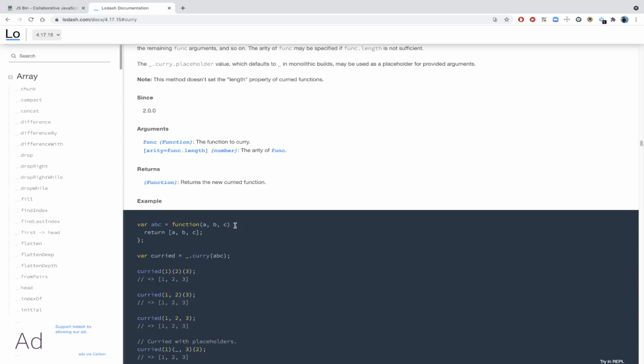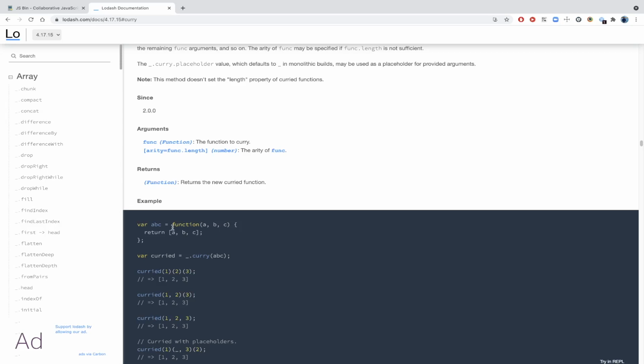Coming back to arity, if a function has only one argument, it is known as a unary function, and if it has 2 arguments, it becomes binary, and so on. Also there is an important concept called partial functions. What are partial functions? It's a process where we fix the number of arguments to a function.